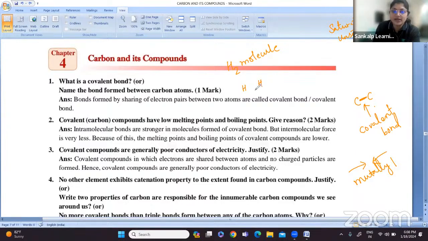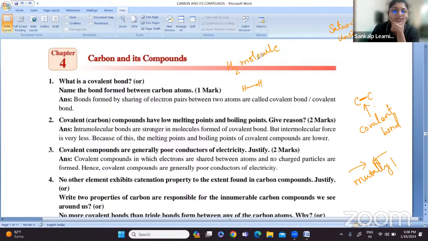There are two hydrogen atoms, so each atom will share its one electron, and mutually a bond is formed between them, and this bond is nothing but a covalent bond. So this is a covalent bond.